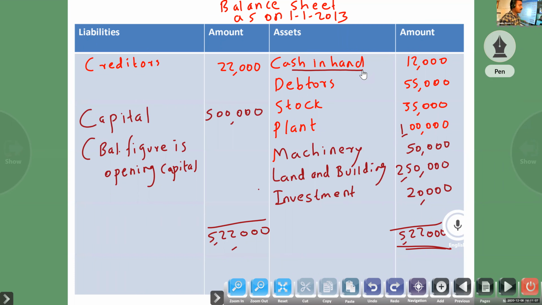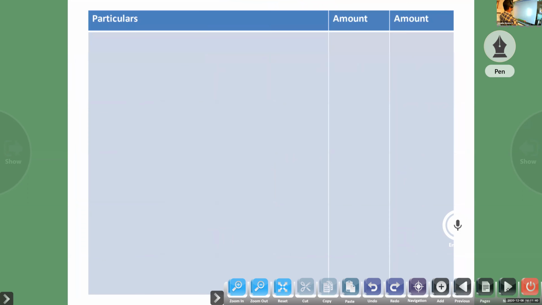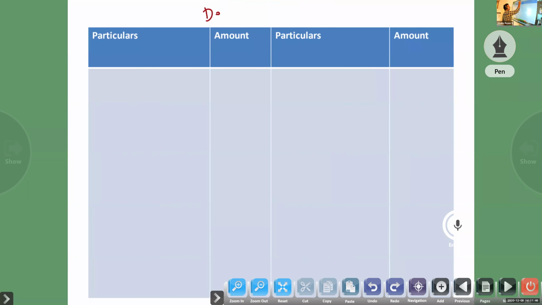Now the second one, cash book, already we prepared. Clear? Now you look at the information, debtors given, creditors given. No bills payable, no bills receivable. Normally debtors and creditors. Okay. So next we will prepare the debtors account. If any doubt you have, you can ask. Femina, any doubts? No, sir. Okay. Now next one, debtors account. Very easy.